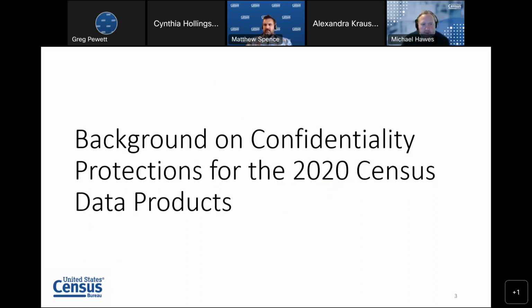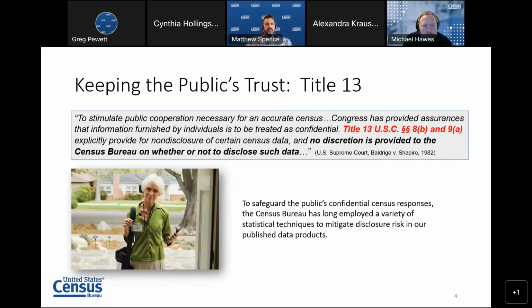So a little bit of background on confidentiality for the 2020 census data products. The U.S. Census Bureau is prohibited under Title 13, Sections 8B and 9A from releasing or publishing any data or data products that would re-identify or that could permit the re-identification of any of our respondents. So in order to safeguard the public's confidential census responses, the Census Bureau has long employed a whole family of statistical techniques that can be used to mitigate disclosure risk in our published data. We call these statistical techniques disclosure avoidance for short.